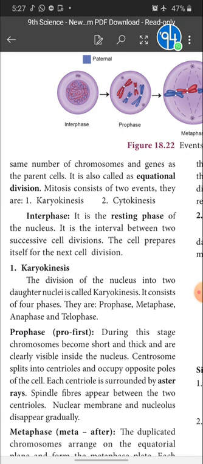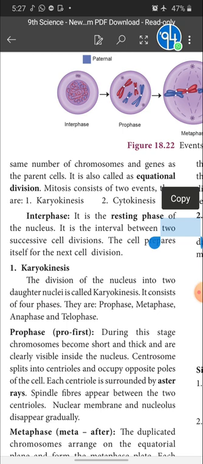One is karyokinesis. What is the meaning of karyo? Karyo means nucleus and kinesis means division, so karyokinesis is nuclear division. Cyto means cytoplasm, and cytoplasm division is called cytokinesis.